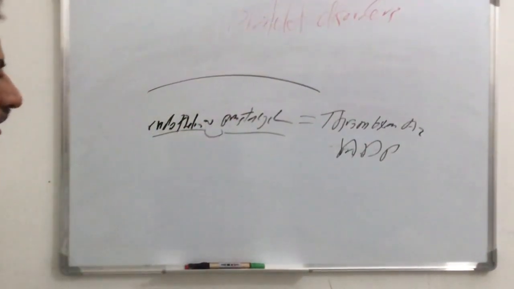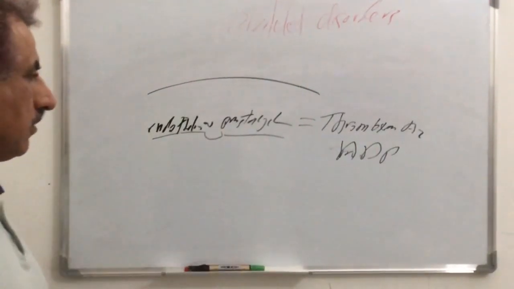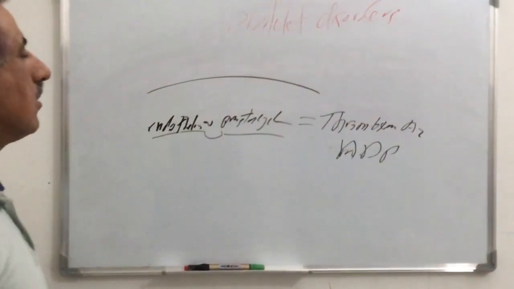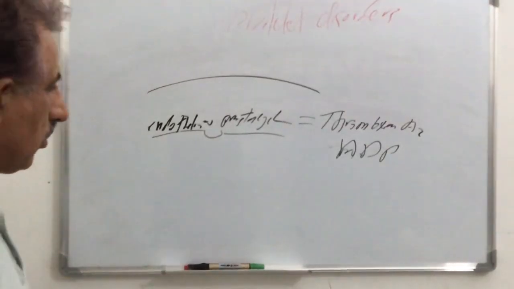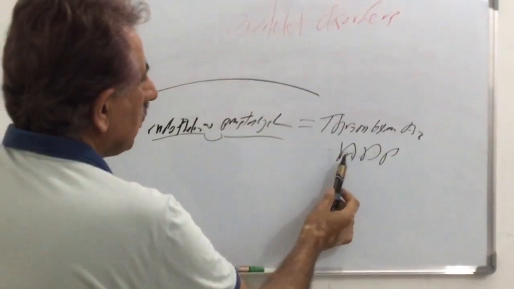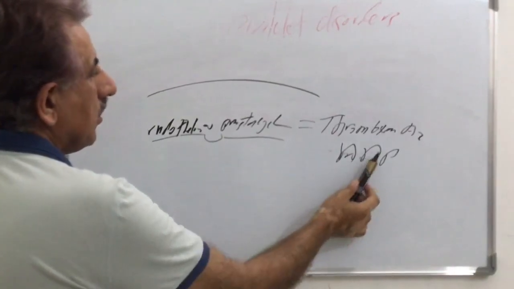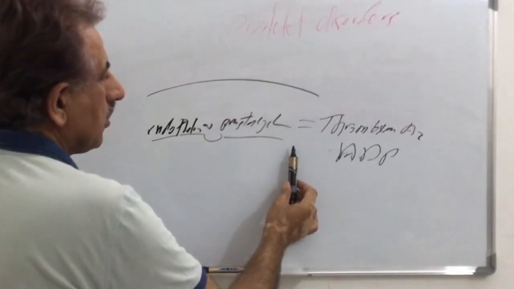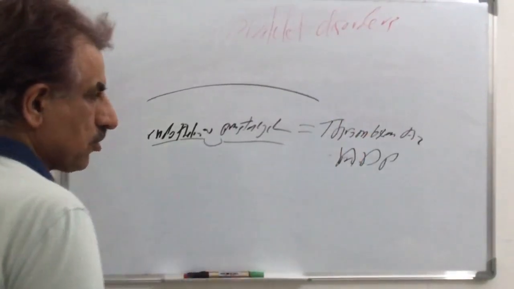Endothelium and prostacyclin have the main function of vasodilatation and preventing platelets from adhering to the endothelium, while thromboxane A2 and adenosine diphosphate, ADP, cause vasoconstriction, hypertension, and platelet aggregation.